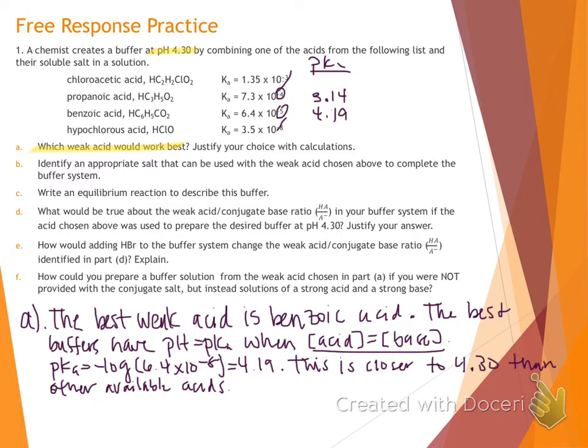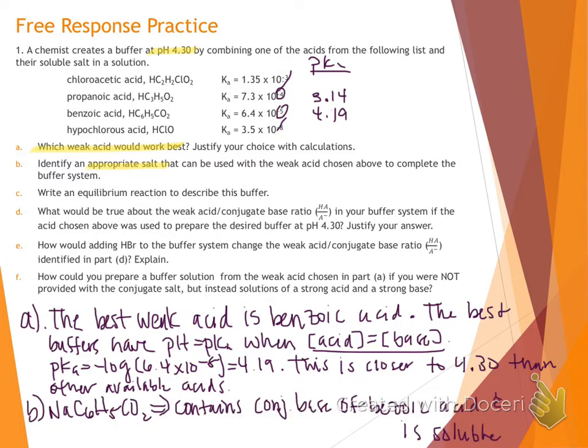On part B, you needed to identify an appropriate salt. Well, buffers are made out of the weak acid and its salt. We got to pick a soluble salt, so let's just put sodium with our conjugate base. So that salt that we put with our weak acid must contain its conjugate base, which would be that benzoate ion, and it has to be soluble, so we just stuck benzoate with sodium.